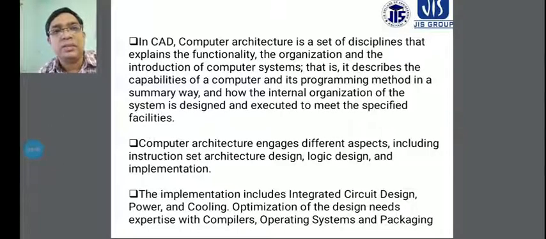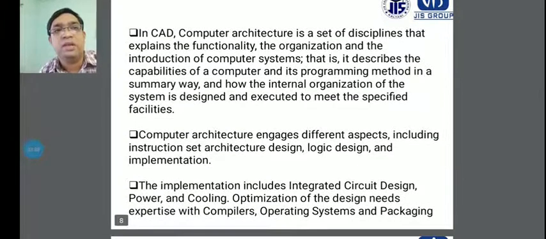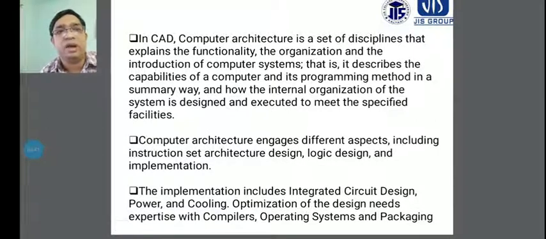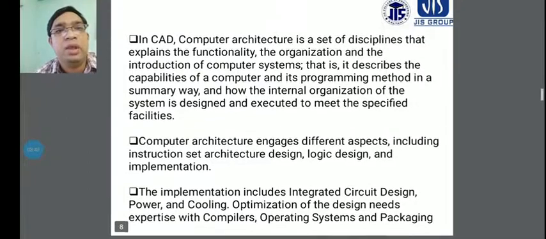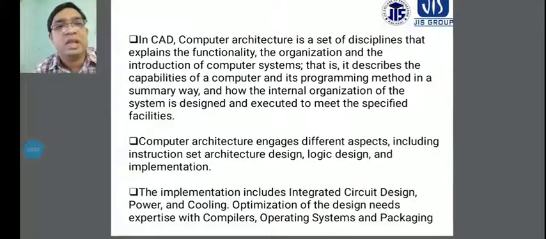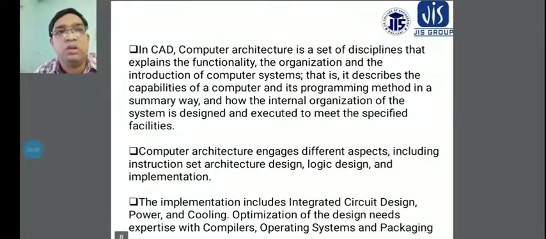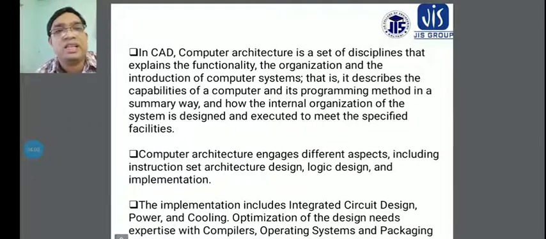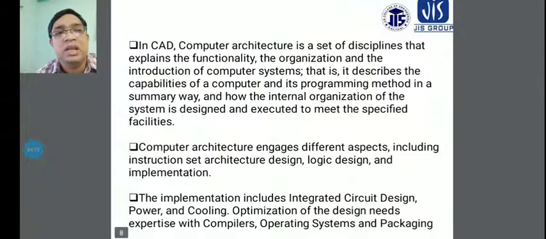The organization and introduction of a computer system describes the capabilities of a computer and its programming method in a summary way, and how the internal organization of the system is designed and executed to meet specific facilities, according to the CAD facilities here. Another thing: computer architecture engages different aspects, including the instruction set architecture and the design.